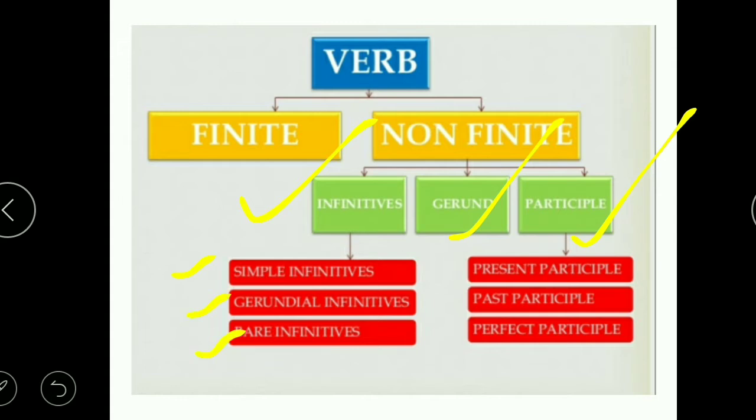Okay, so gerund itself is the one kind and it doesn't have any kind further. And if we talk about participles, participle further has three kinds of participles. So what are the three kinds? You have present participle, past participle, and perfect participle. Further we will talk about these in details.